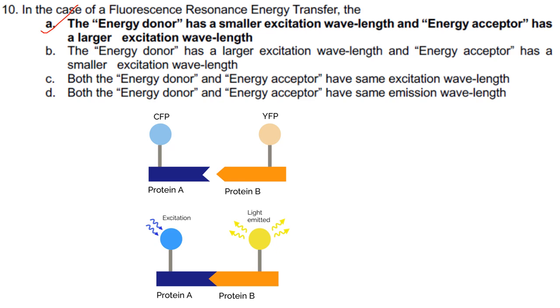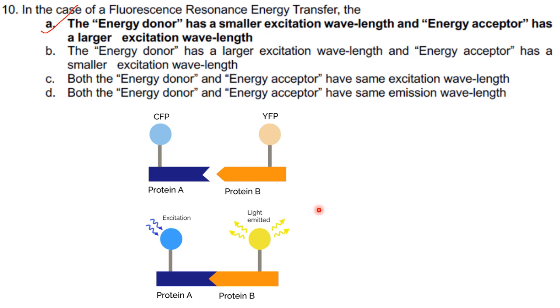When these two proteins are not bound to each other, then FRET will not be produced and the light will not be emitted. But once protein A and protein B are bound to each other, the excitation light produced by CFP will be accepted by the YFP, and it will emit fluorescent light which could be captured by the detector.